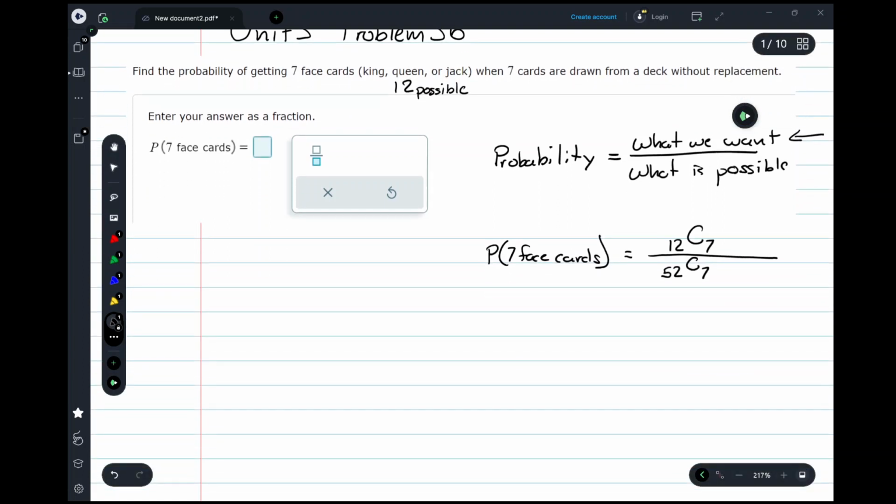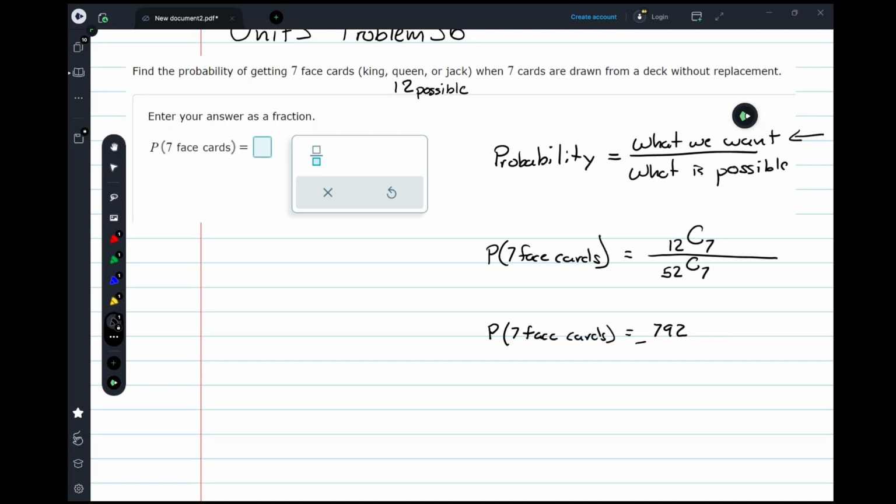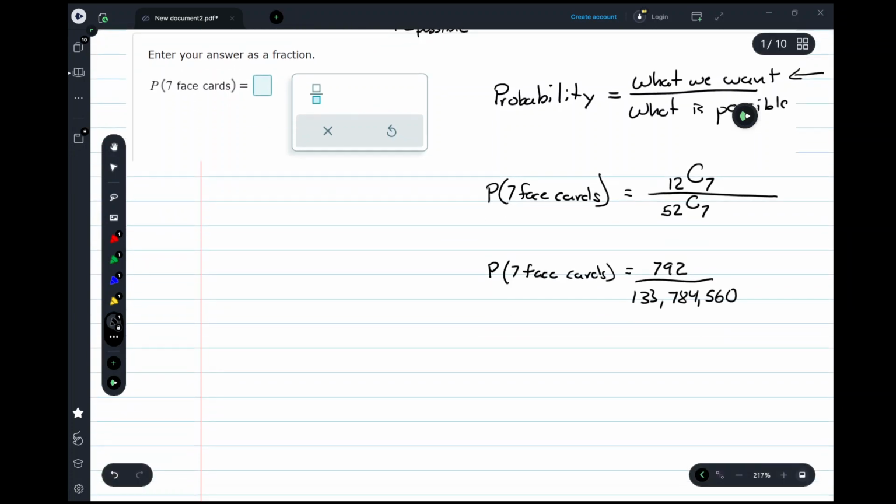So when I do this calculation, I end up with the probability of 7 face cards is equal to 792, that's the 12C7, all over, now here's a big number, 133,784,560. Now, if I work through simplifying this, I can actually reduce this fraction down to 99 over 16,723,070.